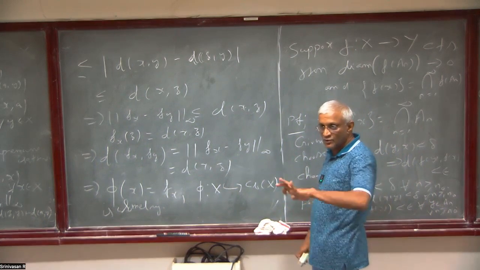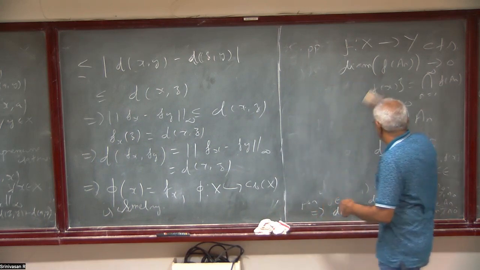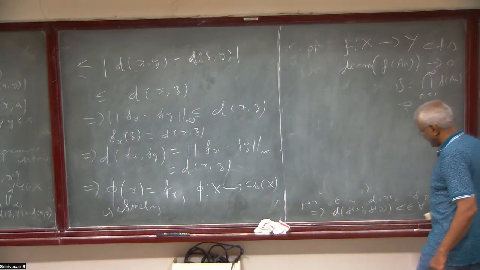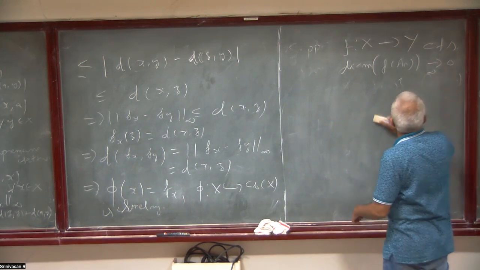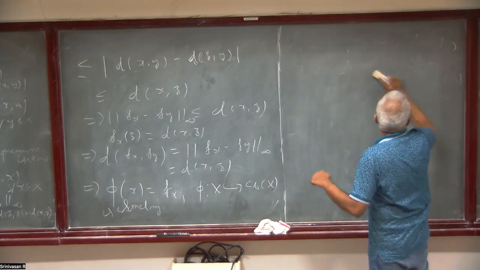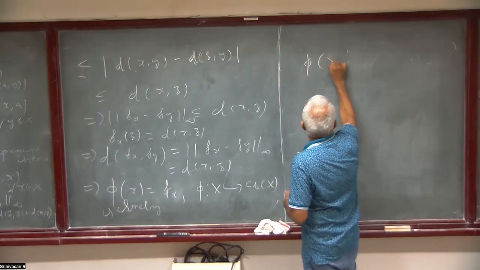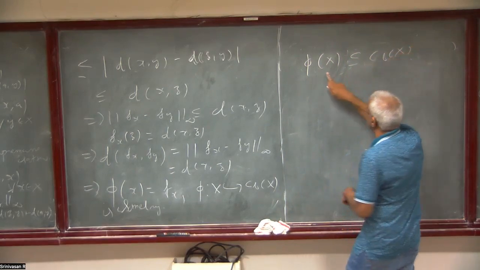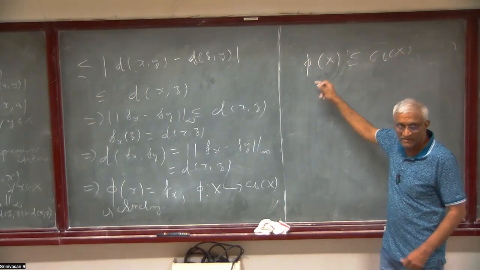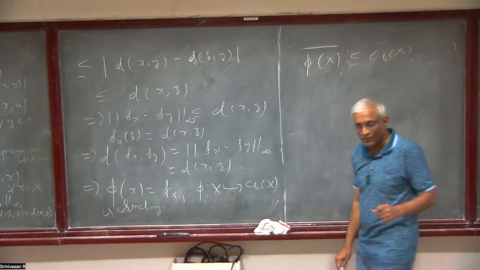For a completion, you have to take the closure. The closure of phi(X) contained in C_b(X): this is a metric space which is closed. Sorry, phi(X) closure.